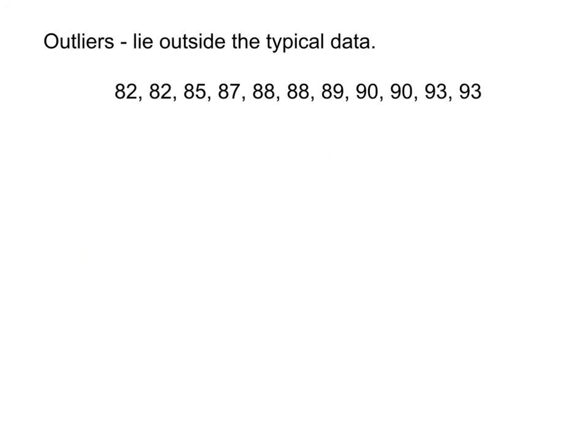So here I have, say, 11 test grades. Okay? We want to talk about outliers and the effect that outliers have on the data. An outlier is a piece of data that falls way outside the rest of the data. It doesn't seem to fit. Okay? So here's my 11 test scores. They seem fairly decent, and if I took the mean or the average of these, I would get an average or an X bar, which again, remember this is the mean, equal to 87.9 to the nearest tenth.